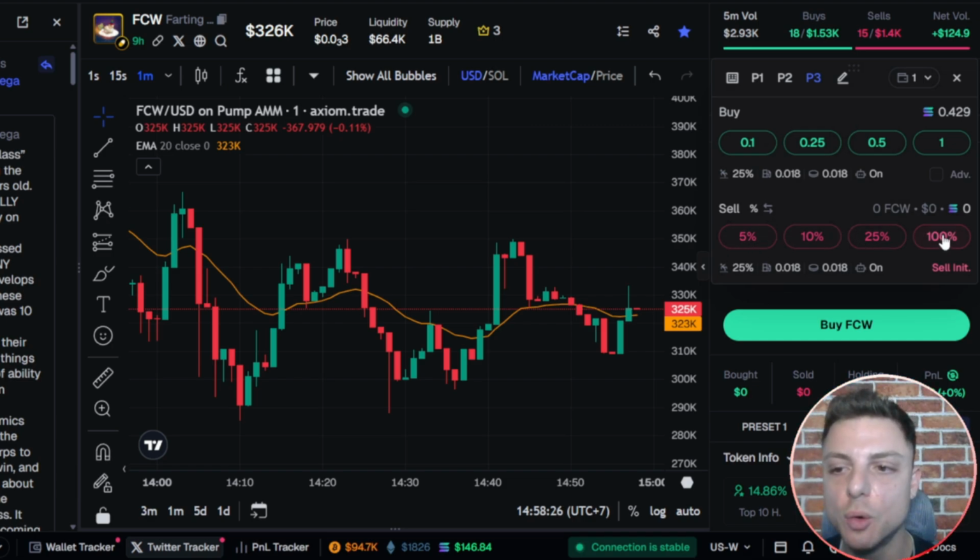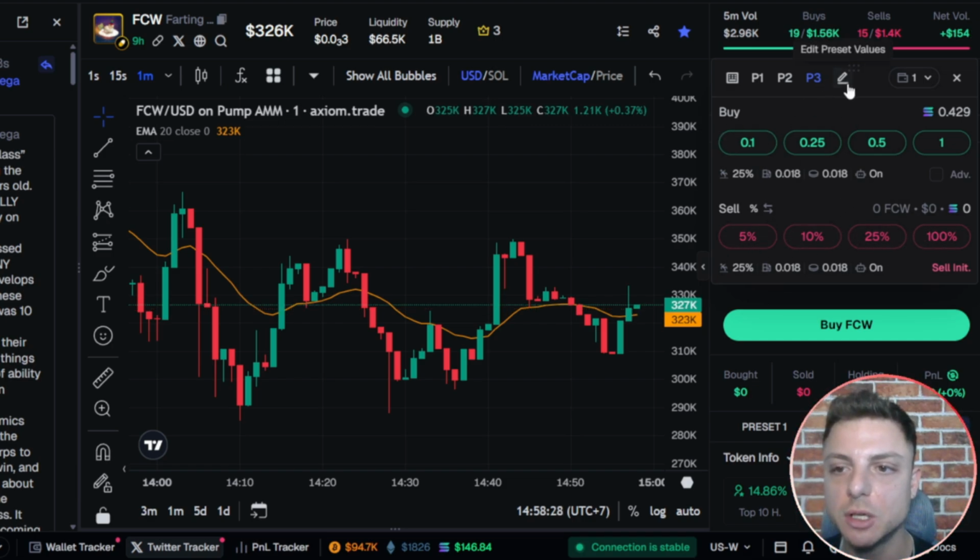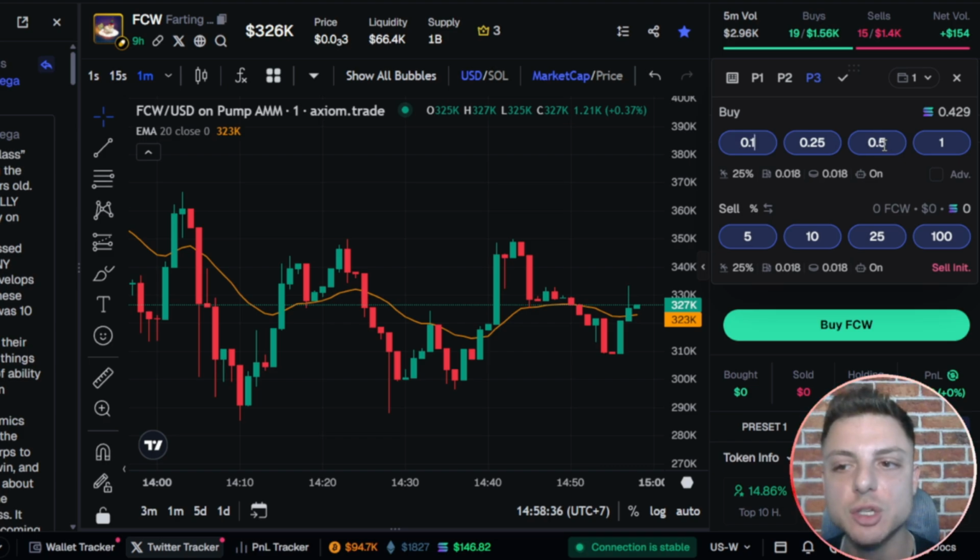We can also sell in individual amounts. So we can go ahead and customize this by clicking on the edit preset. We can change all of these numbers. So I've gone ahead and put 0.1, 0.25, 0.5, and 1 Solana. And also for the sell, I really like to do 5%, 10%, 25%, and 100%.